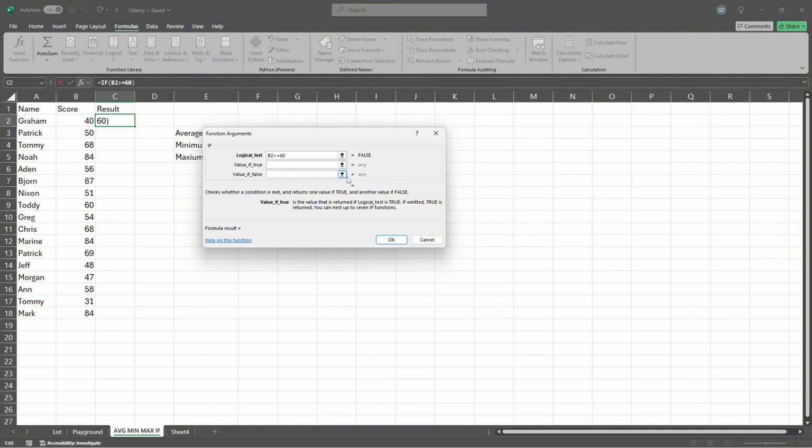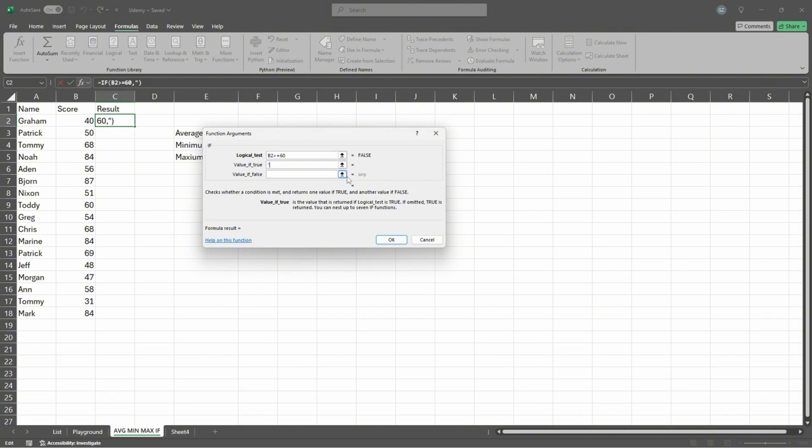Value if true. So what would we like to have when the value is true? In the quotes, you need to write the text that you would like to have written here. Of course, you can make some other operation. You can nest IF inside them, but in most cases, one IF is enough for all of the operations. And we are only going through the basics of Excel.